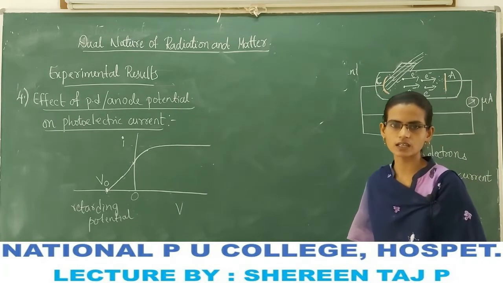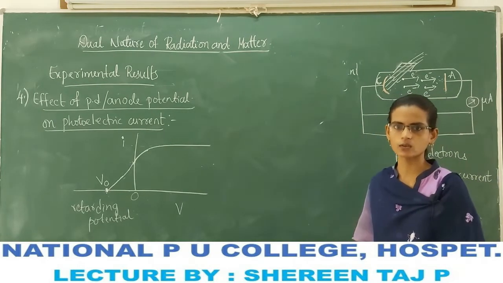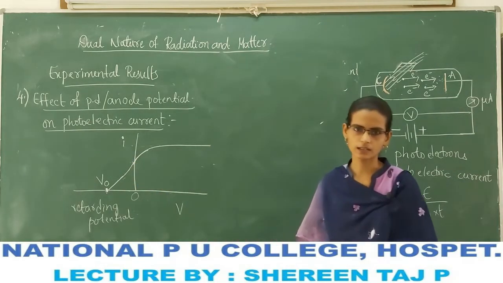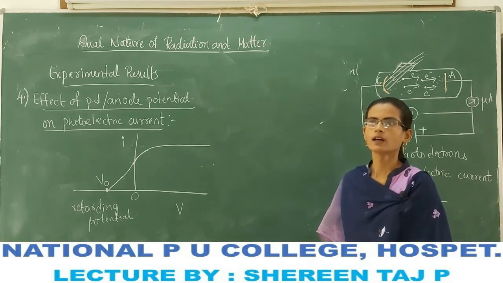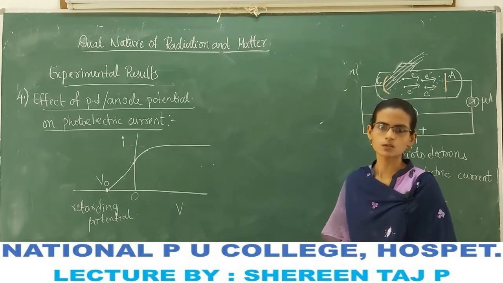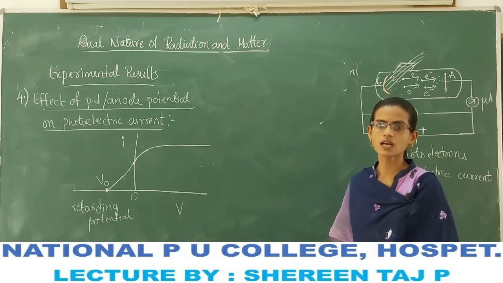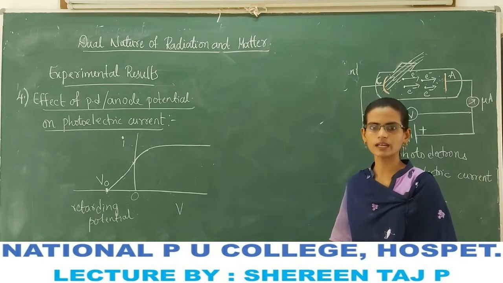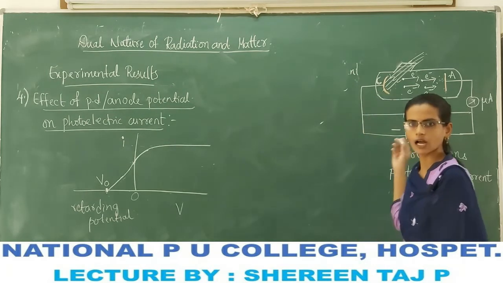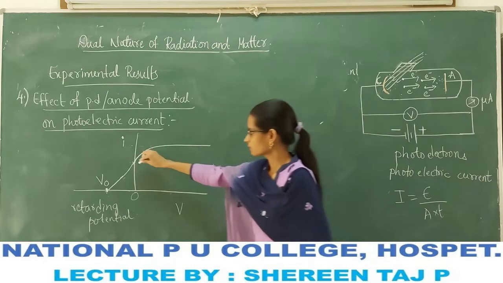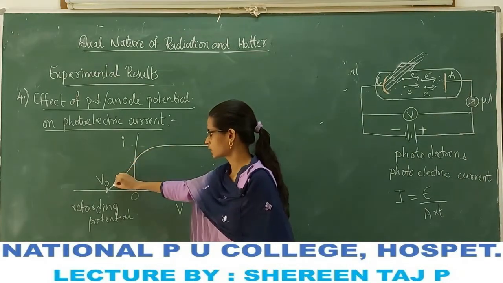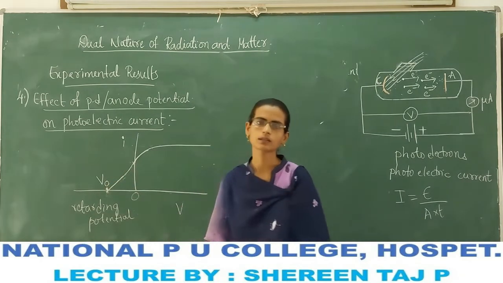That's why we get a very less current here. All the photoelectrons do not have the same energy. Some photoelectrons which have more energy are able to reach the anode and constitute the current, which is less. Current goes on decreasing and finally becomes 0.